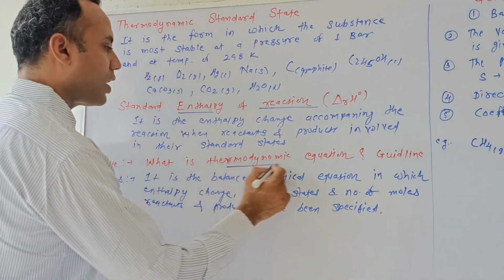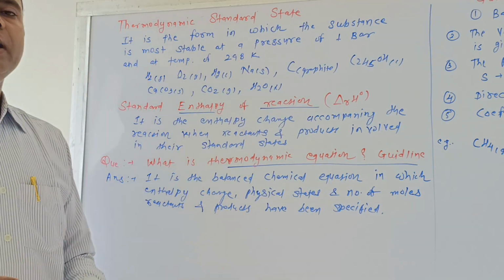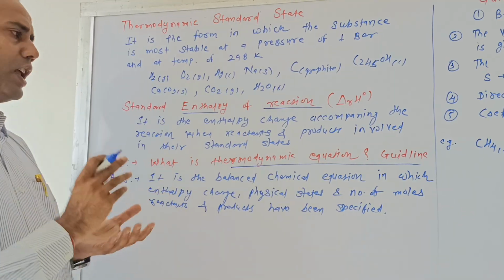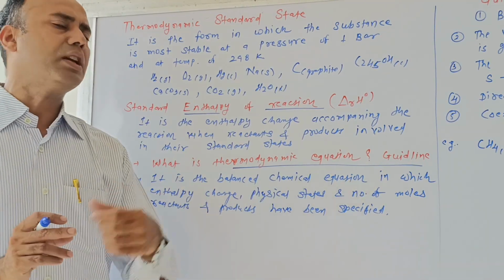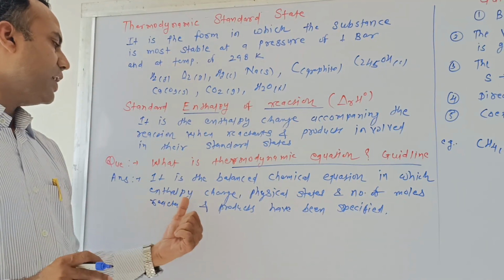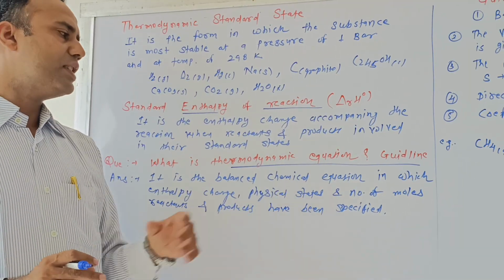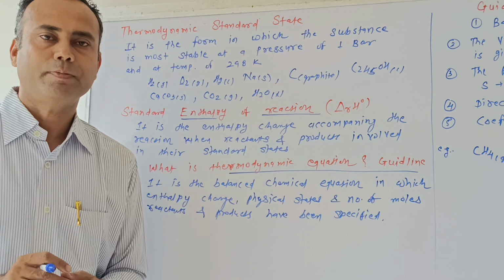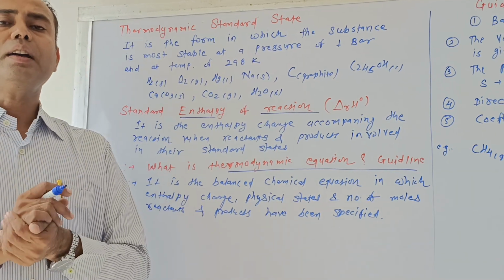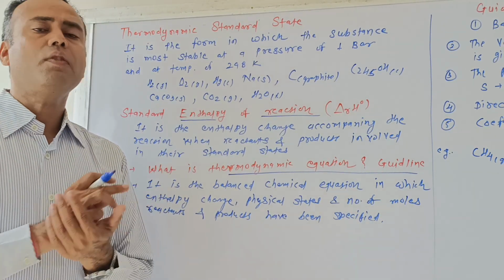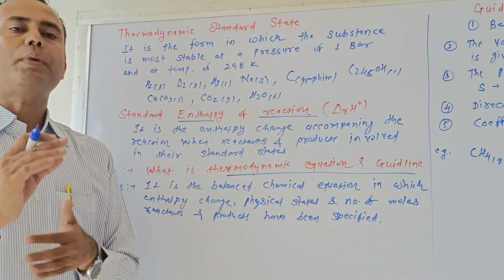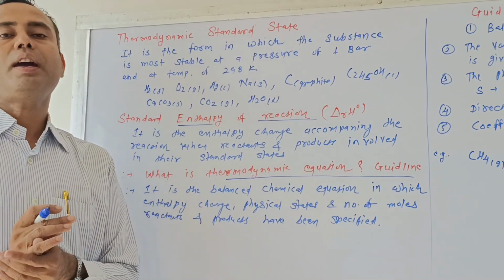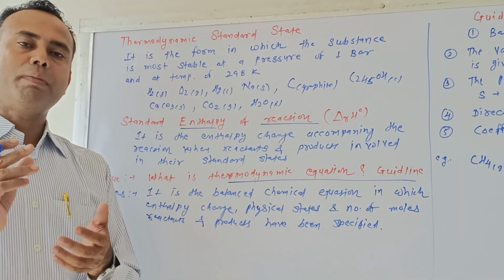After that, what is a thermodynamic equation and what is the guideline to write a thermodynamic equation. So a thermodynamic equation is a balanced chemical equation in which the enthalpy change, physical state and number of moles of reactants and products are specified. It is the equation that gives you an idea about the enthalpy change, but the reactants should be balanced and the products should be balanced.